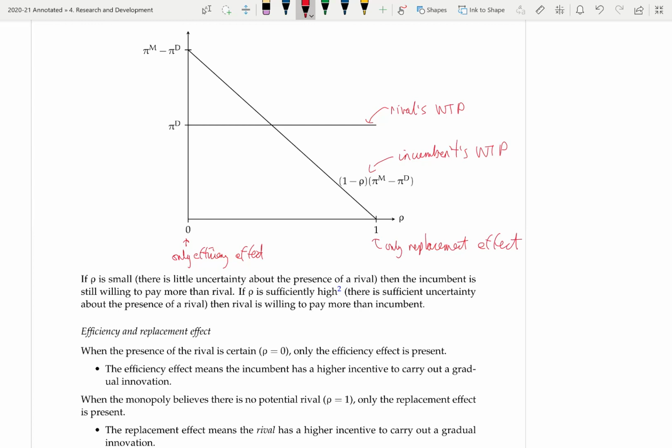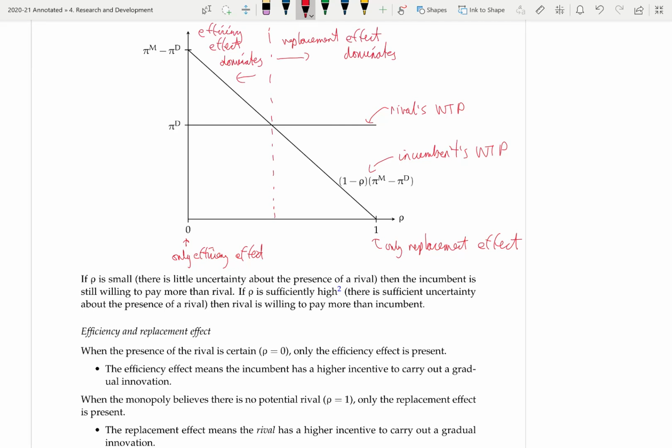Now for ρ between these two extremes, both effects are present, but in varying degrees. So as ρ increases, the replacement effect becomes more important. As ρ decreases, the efficiency effect becomes more important. And you can see that at some point, these two willingness to pay of the rival and the incumbent are equal. So to the right of this dotted line, the replacement effect dominates, whereas to the left of this line, the efficiency effect dominates.